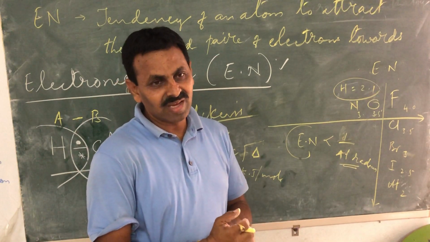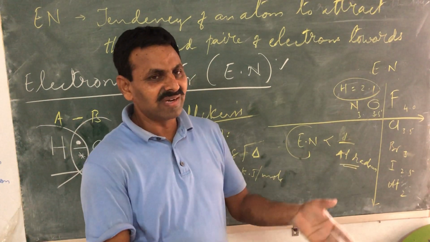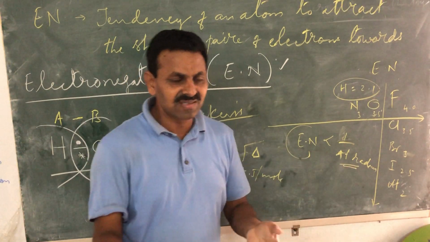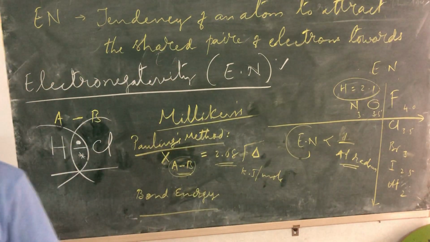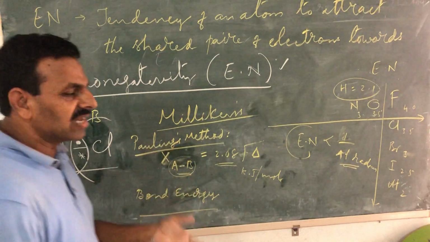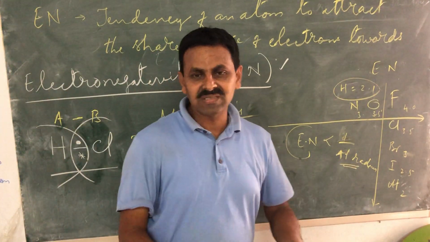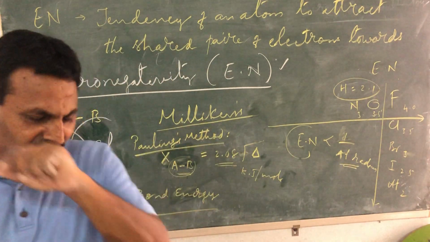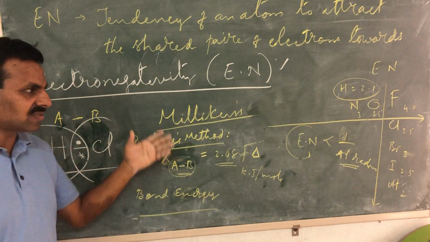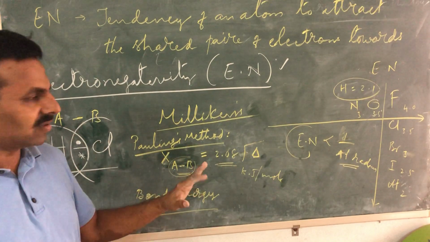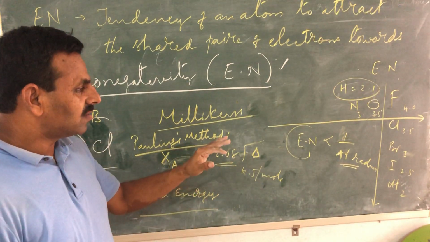You can easily explain them. Explain the trend of atomic radius, explain the trend of ionization energy, explain the trend of electron affinity, explain the trend of electronegativity down the group and left to right in a period. If the question is asked for 2 marks, you can easily explain them. And if the reasons are asked, I have explained those reasons also.